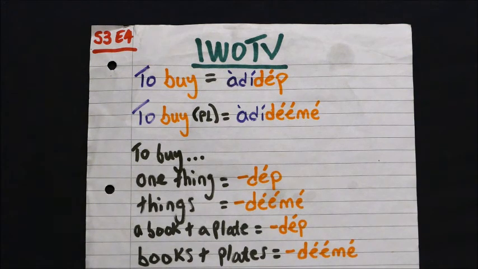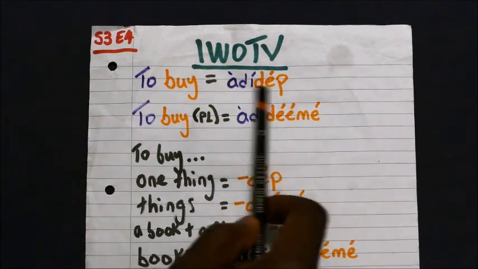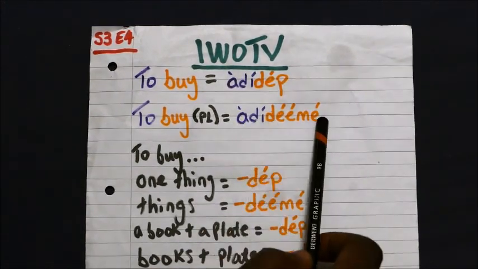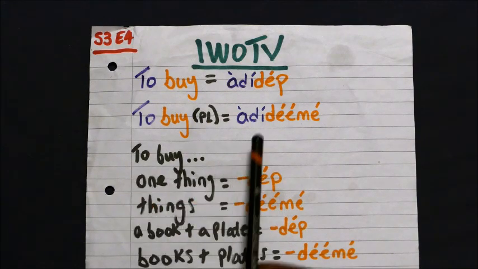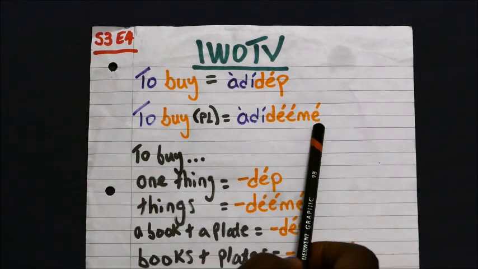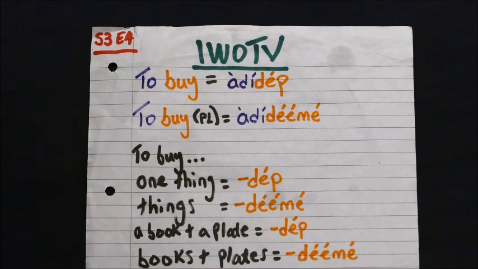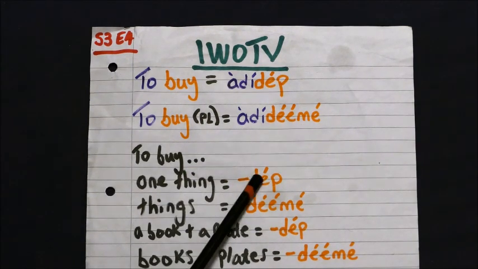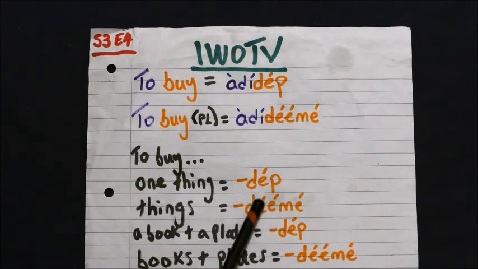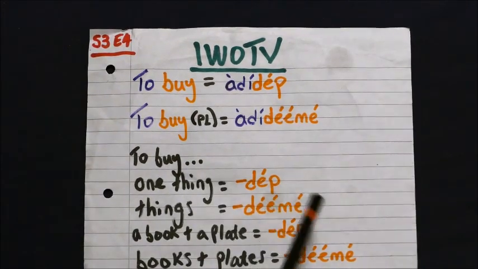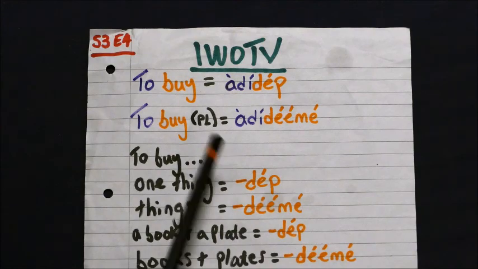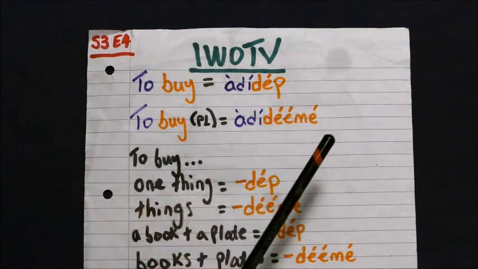Now if you want to buy oranges, you would say nyem, I want, adideme. So nyem adideme, to buy plural sukoro. So nyem adidip sukoro, nyem adideme sukoro, right? And that's the difference. So we actually modify the verb rather than the noun.